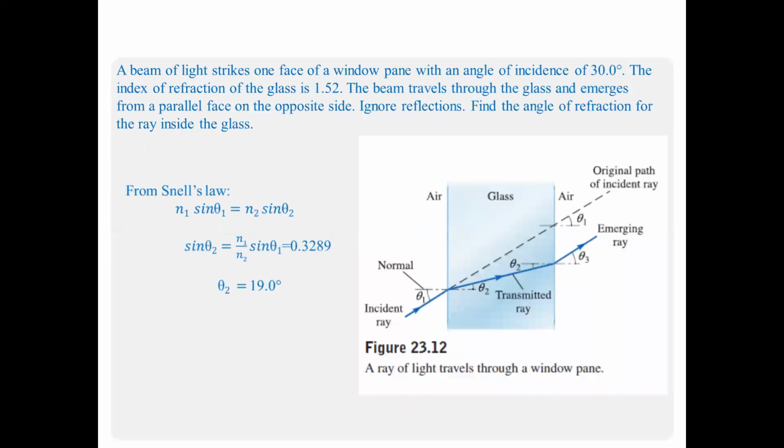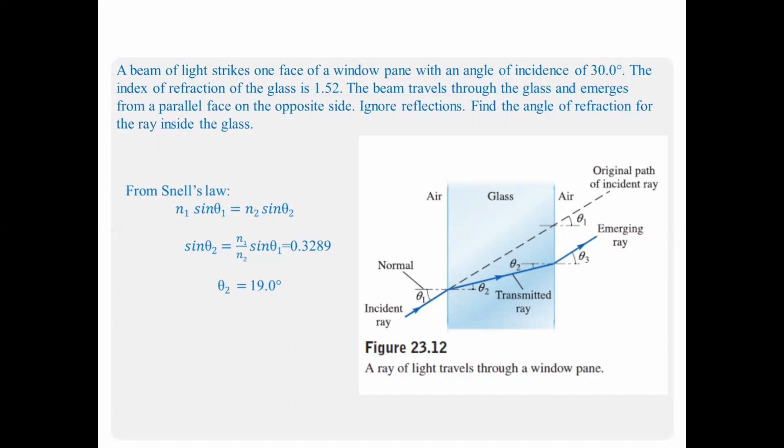Now let's solve a problem related to this topic. A beam of light strikes one face of a window with an angle of incidence of 30°. The index of refraction of the glass is 1.52. The beam travels through the glass and emerges from a parallel face on the opposite side.